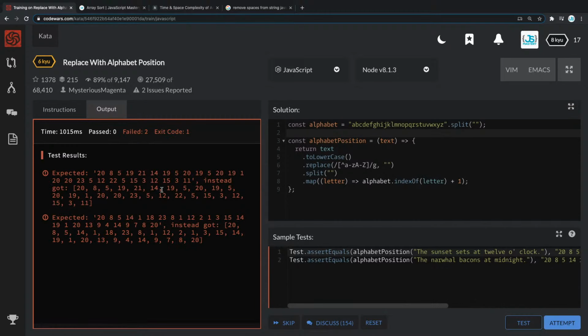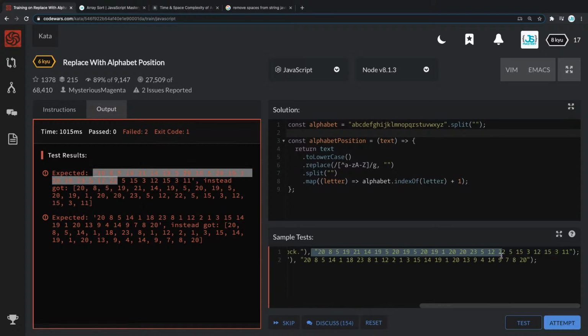In this case, it didn't pass. So looks like there is one small thing. We have 28. Oh, who would find an error right here, right? Instead got 28, 5, 19, 21, 14, 9, 5, 20, 19, 5, 20, 19, 1, 20, 20, 23, 5. Oh, it expected a string. Yeah, my bad. So it has to return a string and not an array. See that? We have it currently as an array. So what we have to do is we have to join it back into a string. So we have to have .join and then join it back into a string. I think this is actually gonna do it.